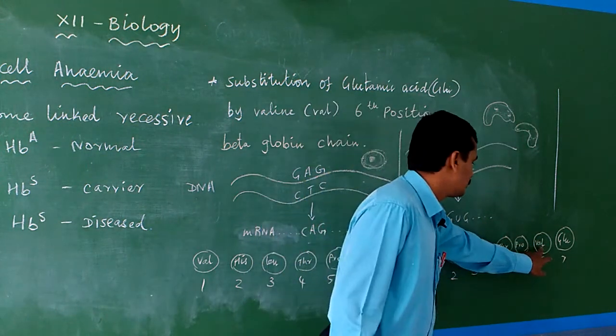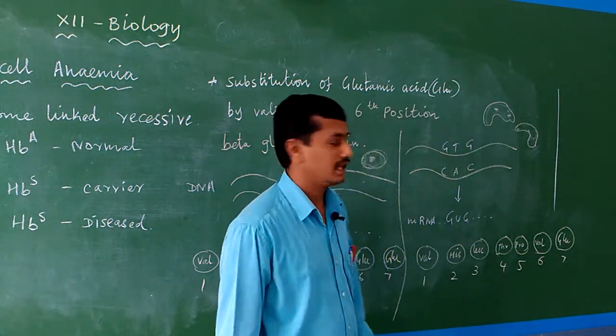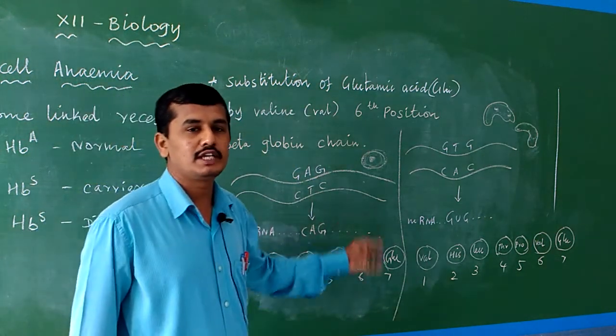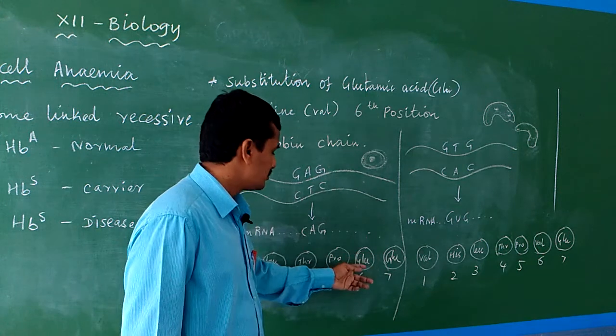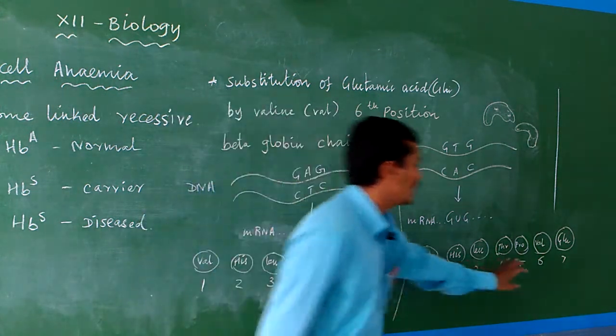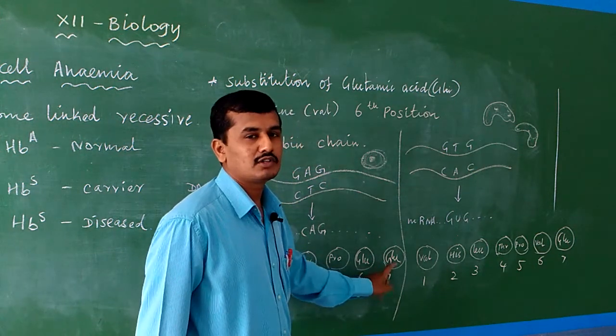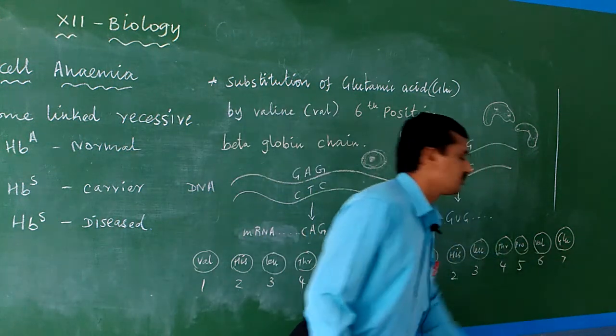due to this gene change, due to mutation, instead of glutamic acid, valine is produced at the sixth position in the beta globin chain. Instead of glutamic acid, a valine amino acid is produced. The seventh amino acid is also normal. Here in a normal person, it is glutamic acid. Here also it is normally glutamic acid.